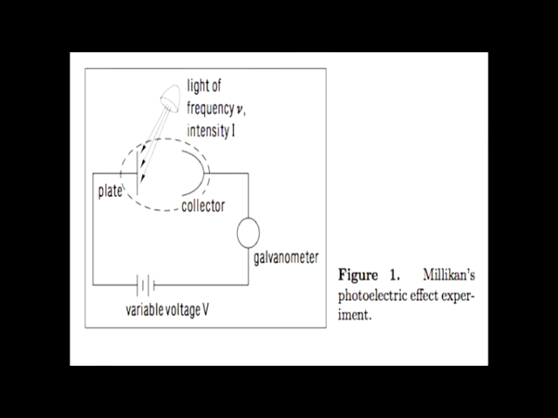So if I eject an electron off the metal plate with barely enough force to have it come off, it'll hit the voltage stopper and then get flown back. And then you won't see any sign from the galvanometer. But if I increase the intensity, nothing happens. You still don't see anything in the galvanometer. However, increasing the frequency of the light, so if I change my light from green light to blue light, we see the galvanometer go off.